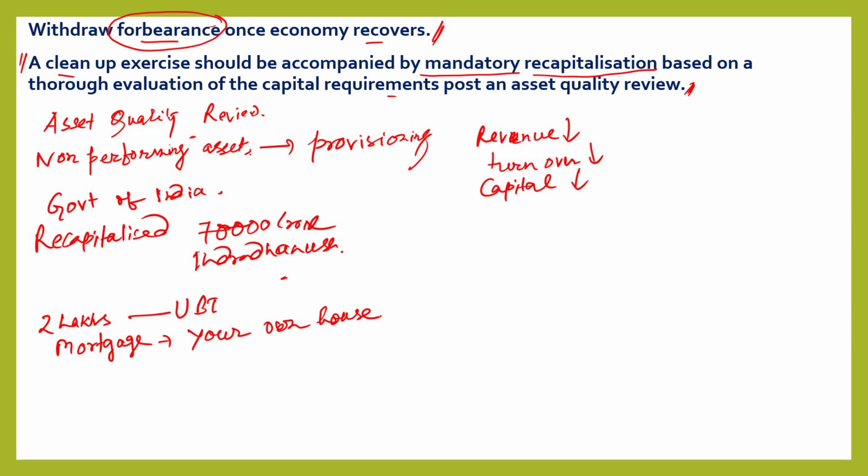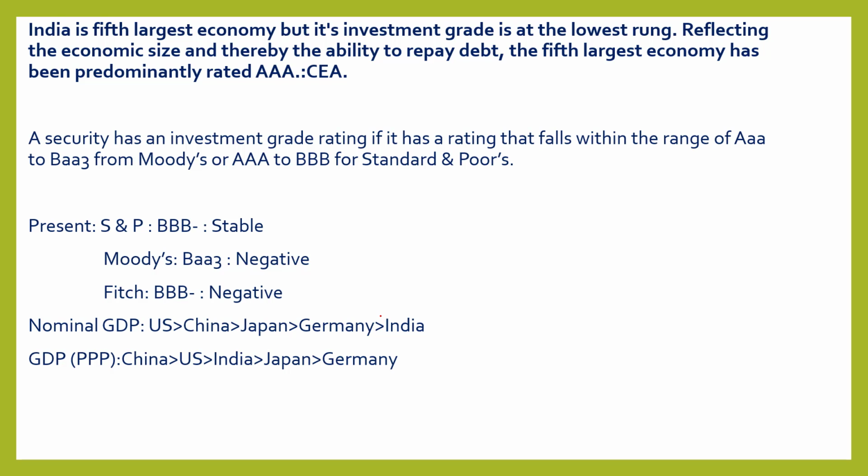In the Indian economy also, the government should show sympathy to the banks to recapitalize them and reduce their non-performing assets. But once they recover, there should be no forbearance. Is it clear? One more thing is that this year's survey says that India is the 5th largest economy, but its investment grade is at the lowest rank, reflecting the economic size and thereby the ability to repay debt.